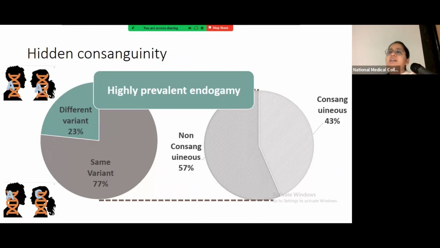So we normally tend to blame consanguinity for genetic diseases, but through our study we found out that even those couples who married non-consanguineously shared the same variant, which shows that they had a common ancestry. So in our society, consanguinity may not be a definite cause for a genetic disease because we are an endogamous population.